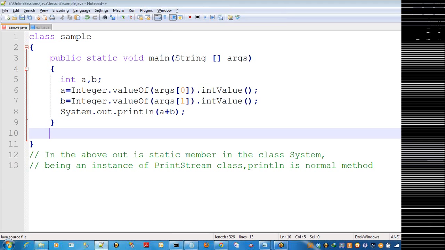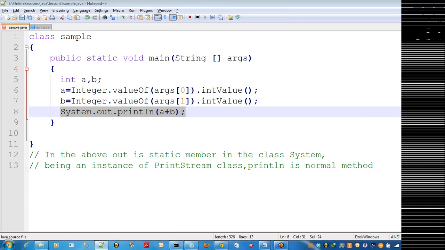Now my requirement within this program is that I don't want to display the sum of these two numbers. I want to interchange these numbers. What is the logic? Suppose A value is 10 and B value is 15, after processing A becomes 15 and B becomes 10.